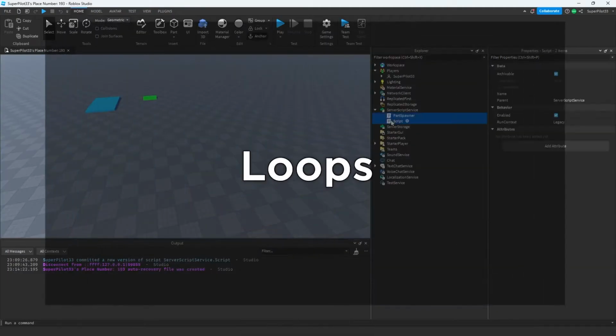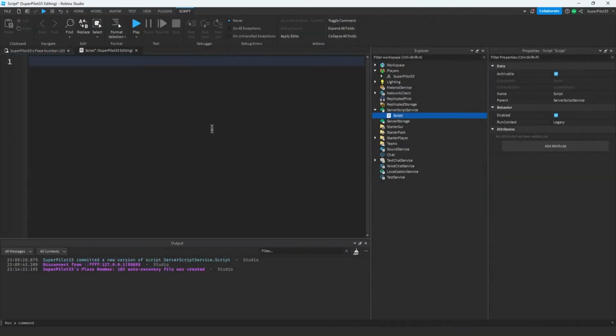The next thing we're going to be learning about in scripting is loops. Loops are incredibly useful in scripting. This is because of all their use cases. For example, games like Murder Mystery are loop games. The game is run over and over again inside of a game loop.